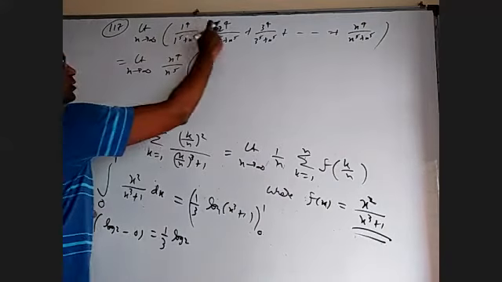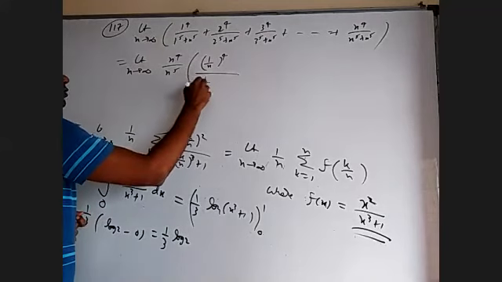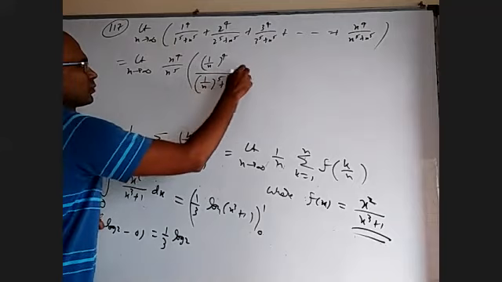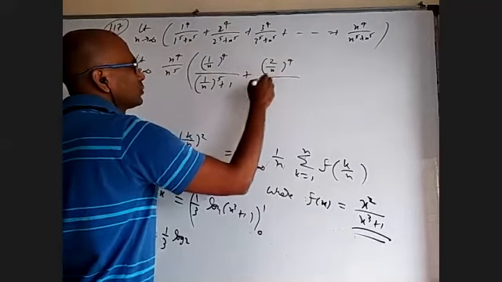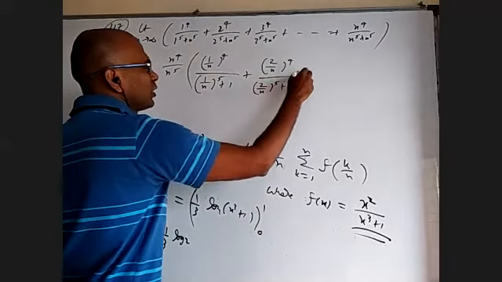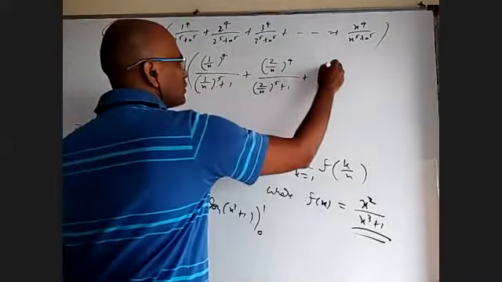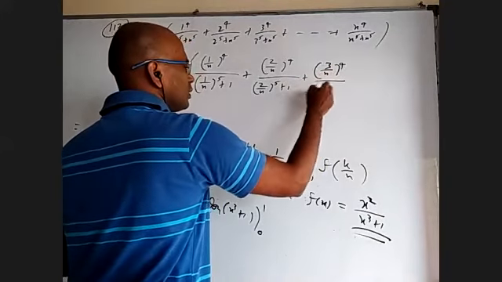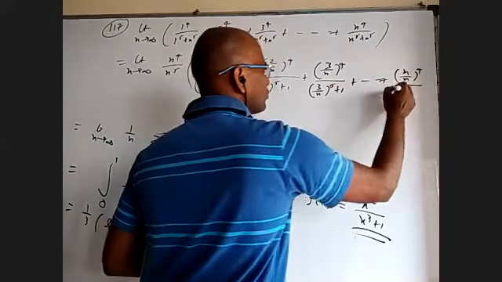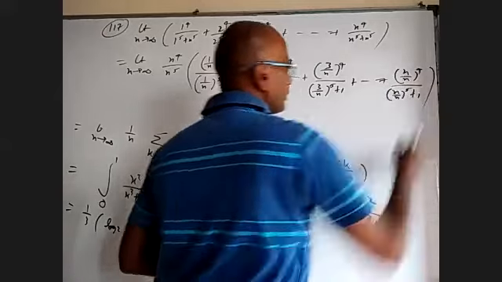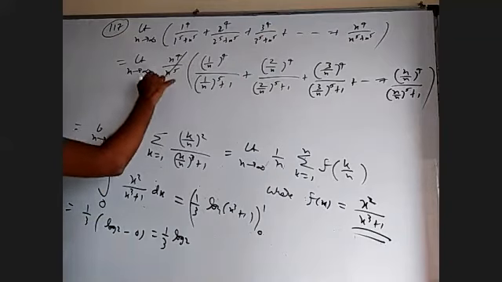That means I am dividing n power 4 in the numerator, so it will be 1 by n whole power 4. Here I am dividing n power 5, so 1 by n whole power 5 plus 1. I am dividing n power 4 here and n power 5 here, so 2 by n whole power 4, 2 by n whole power 5. Similarly, 3 by n whole power 4 and 3 by n whole power 5, n by n whole power 4, n by n whole power 5. When you cancel, you'll get 1 by n. This part will become 1 by n.